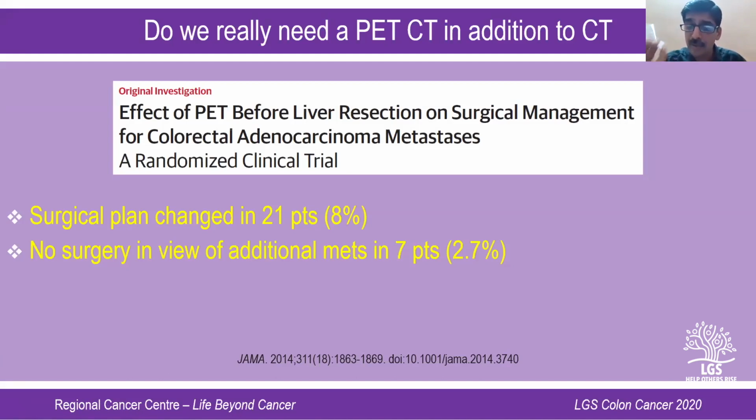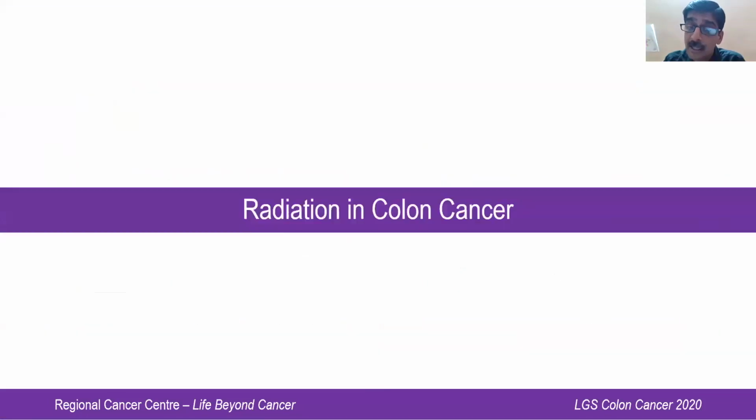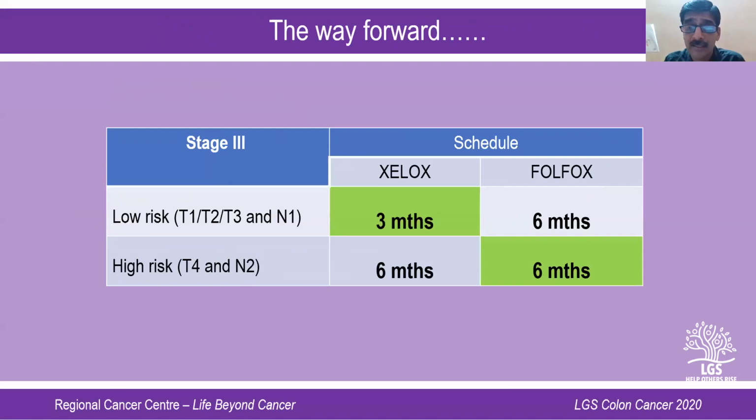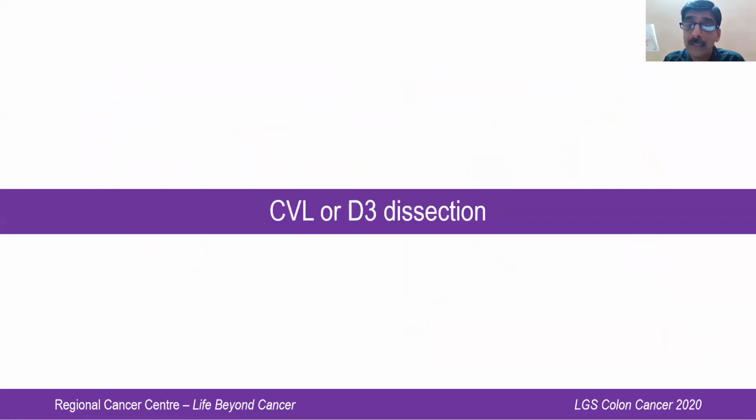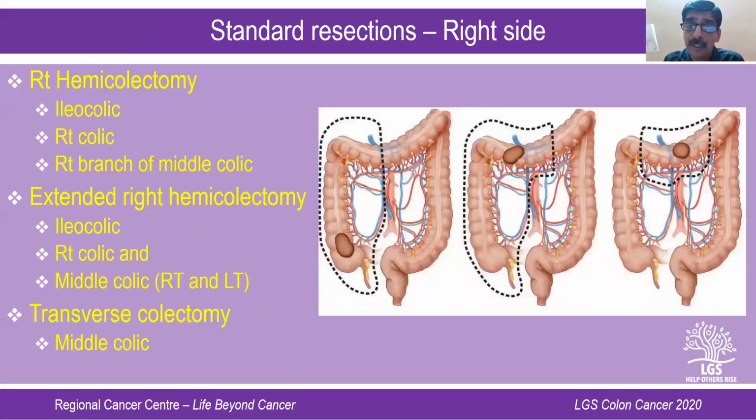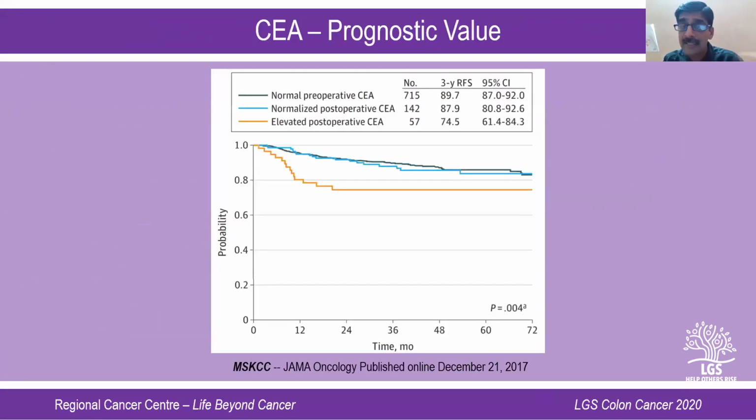But one fact is very clear: a patient who has a very high CEA and doesn't have metastasis on CT scan has a poor prognostic factor. But what you should be looking at is whether that patient's CEA will come down to normalcy after surgery. If that patient's CEA comes down to normalcy after surgery, his outcome is going to be good. That's what I showed in one of my initial slides, that if the CEA comes down to normal, then it is good. But if the CEA doesn't come down to normal, it is bad. Whatever you do, the outcomes are going to be poor. That's what I showed in this particular slide. So if the CEA comes down to normalcy after the surgery, it is good. But if CEA doesn't come down, it's bad. So that's a poor prognostic factor. Whether addition of PET scan, I'm not sure, 2 to 3%, yes, your point is taken.